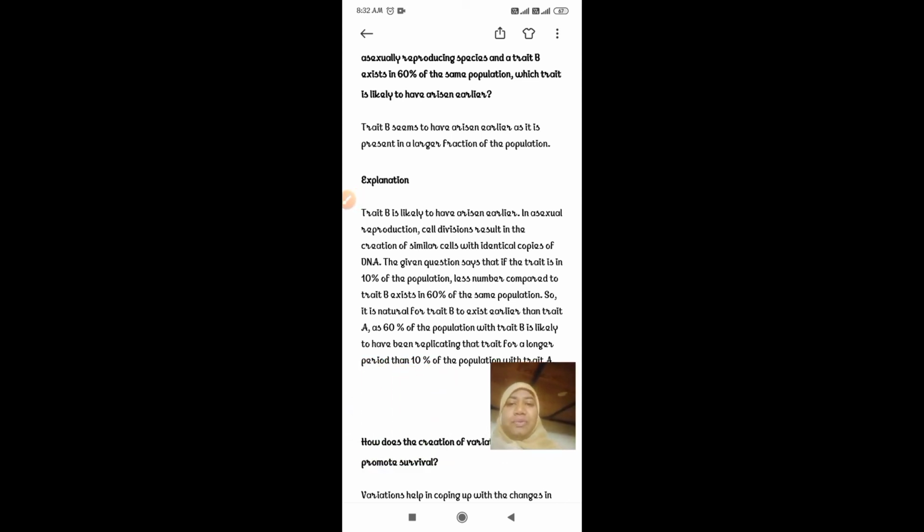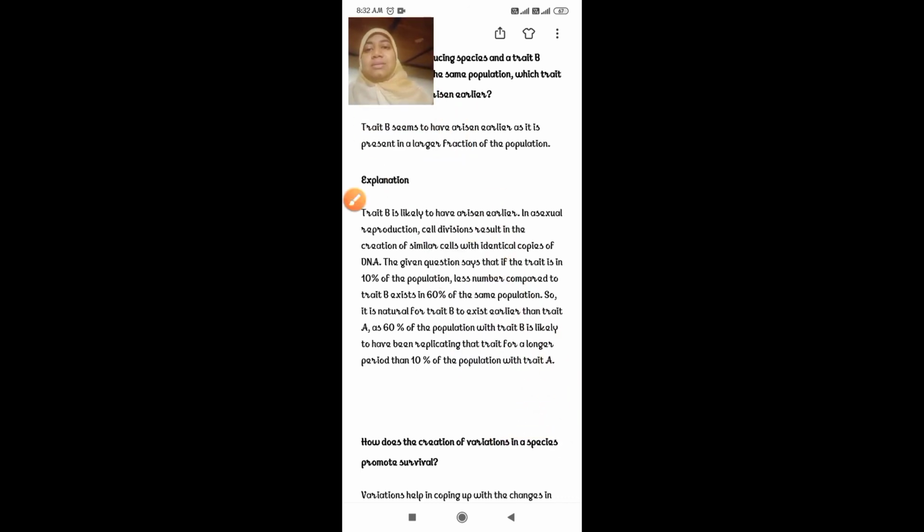The first question, in your book, is about an asexual reproducing species and trait B. The answer is trait B is likely to have arisen earlier as its percentage is more. The explanation is: in asexual reproduction, cell division results in the creation of similar cells with identical copies of DNA.